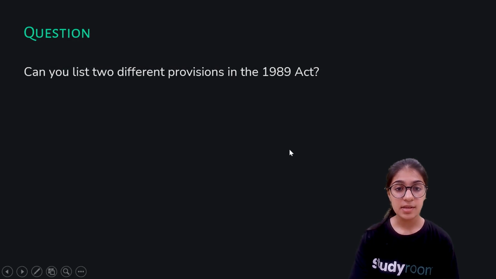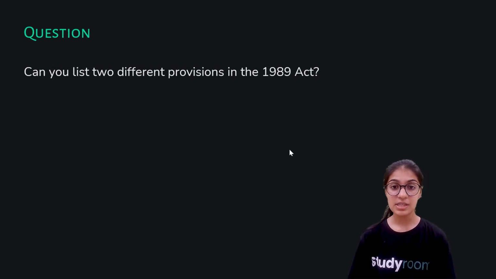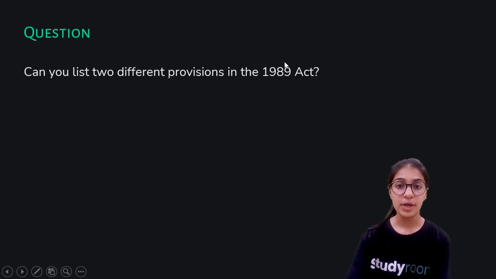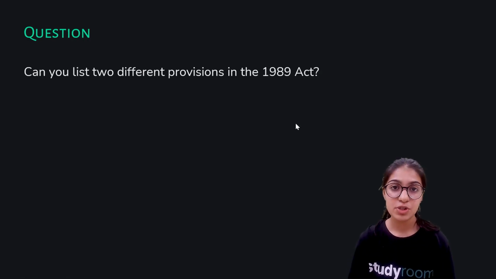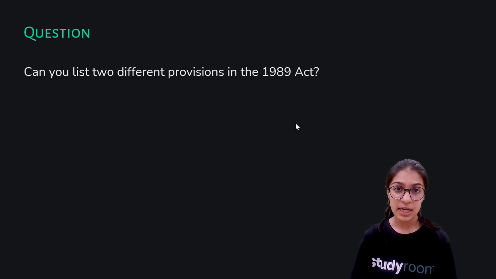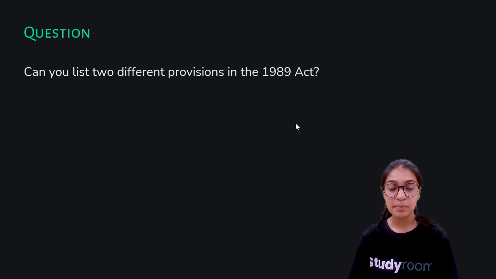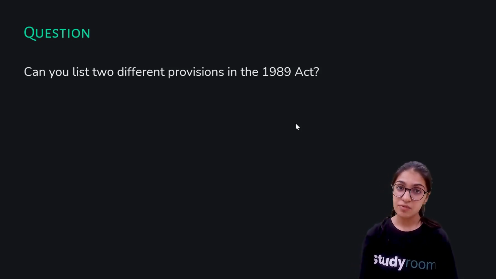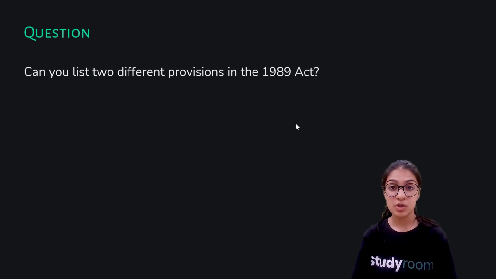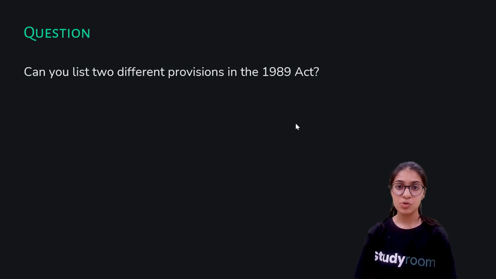Moving on. Here's a question which says, can you list two different provisions in the 1989 Act? One of the provisions is to safeguard the scheduled tribes and scheduled castes from the actions that we discussed in the previous slide, wherein they were forced to parade naked in the streets, or with painted faces, or were forced to drink obnoxious drinks and eat weird foods which are not supposed to be eaten by humans. These actions were taken by the majority community and forced on the scheduled castes and scheduled tribes. One of the provisions in this act is to safeguard such people from these acts.